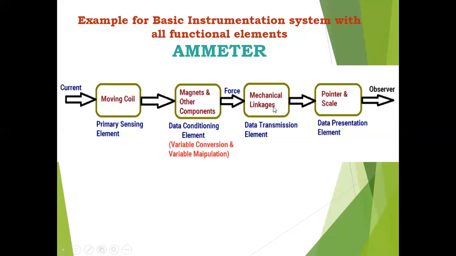Because of this force, the pointer moves and shows on the scale. Finally, we can see the output in the data presentation element, which is nothing but the pointer and scale. So whatever current I apply, that magnitude I can finally see on the scale with the pointer on display. Finally, that will be observed by the observer.